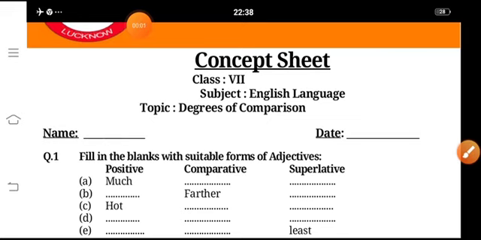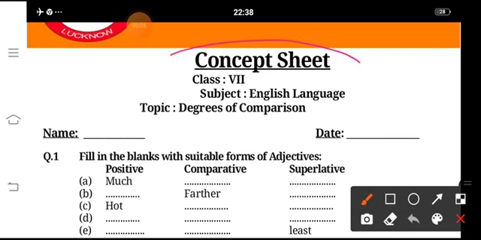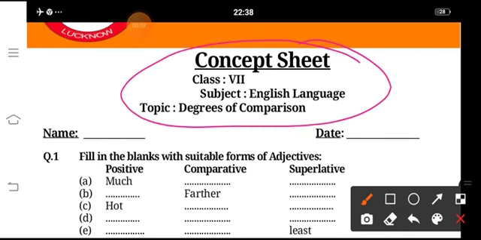Hello students, once again we are here to solve the concept sheets. This time it's degrees of comparison in adjectives.